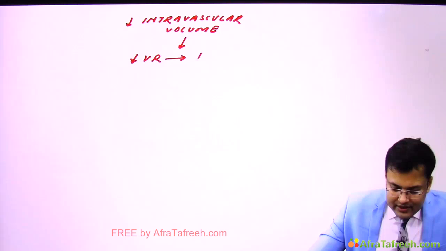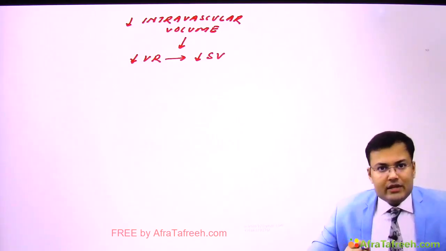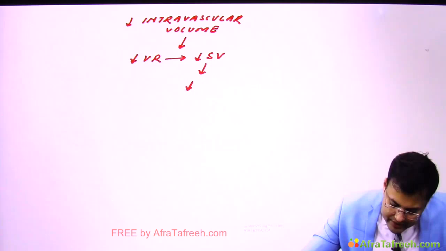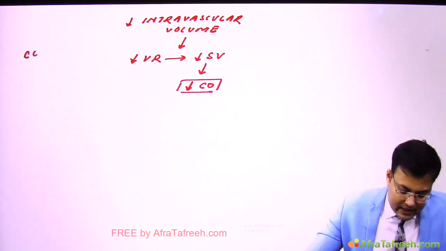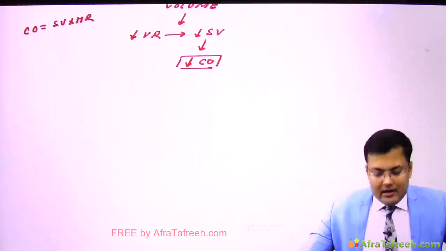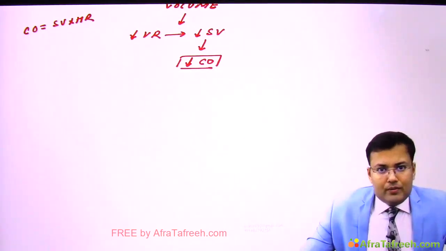Because of decreased venous return, there is decreased ventricular filling, so there is decreased stroke volume. And if there is decreased stroke volume, these patients have decreased cardiac output. We discussed that cardiac output is equal to stroke volume into heart rate, right? So because of decreased cardiac output, these patients will have low blood pressure.